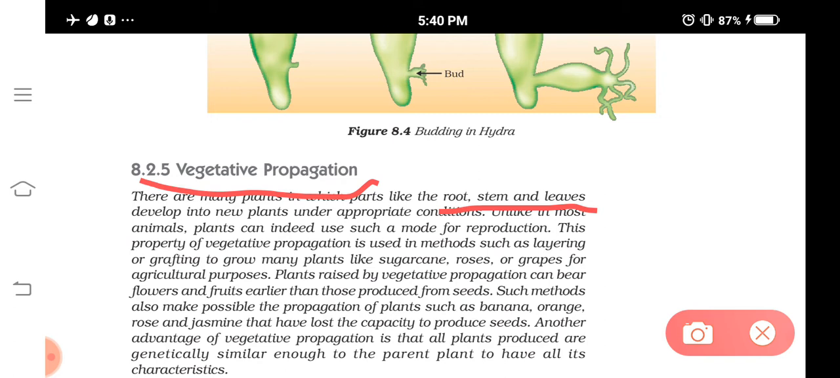Roots, stem, leaves, etc. do different functions. Roots absorb water and minerals. The stem helps in the conduction of water, minerals, and also food. And leaves prepare food. So these are the functions they do in plants.